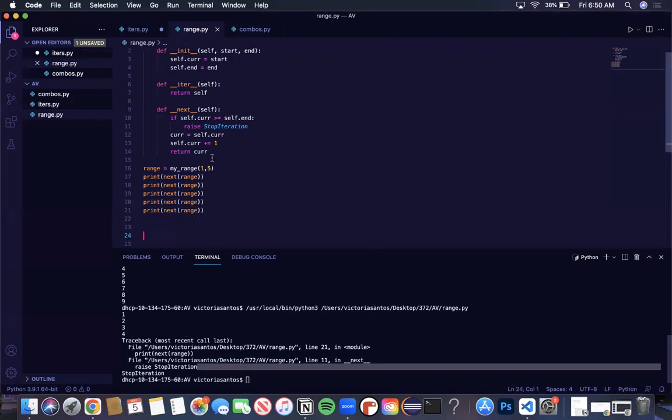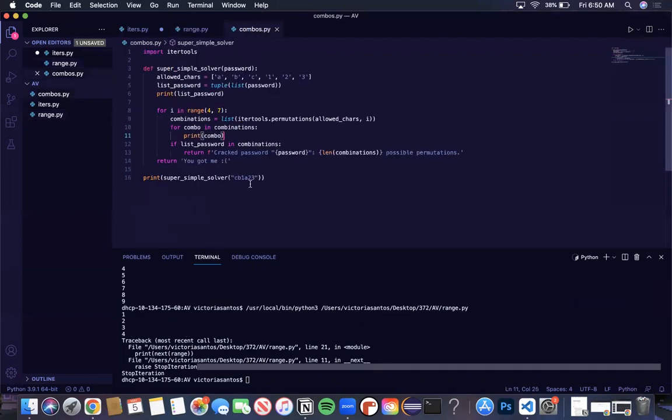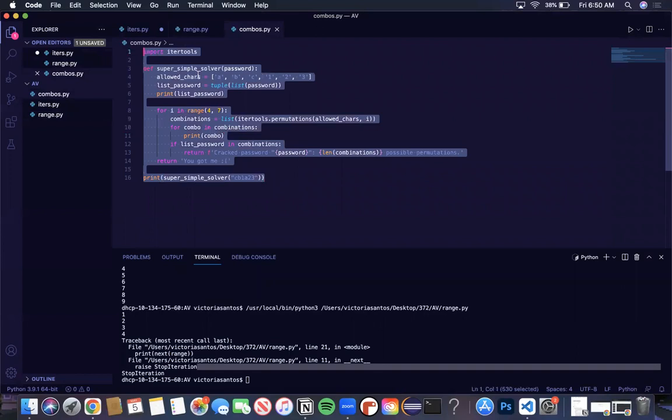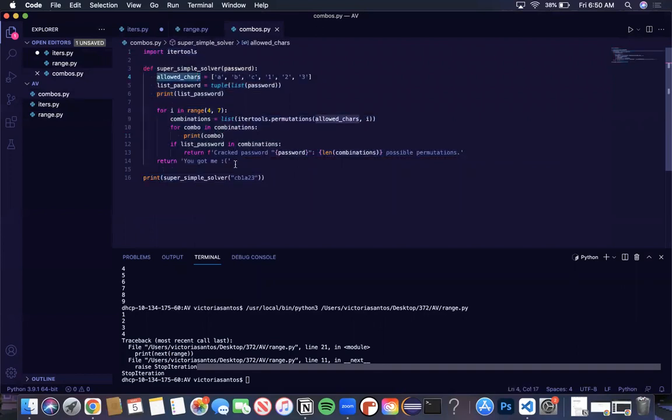Let me check my time. Okay, last thing, I made a really basic password cracker. This isn't super versatile just because it can only deal with unique characters.